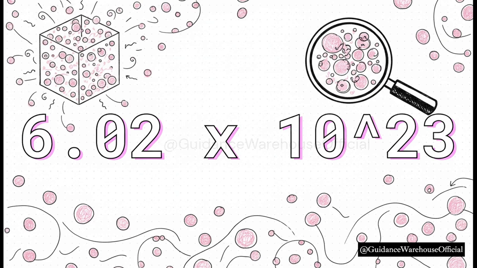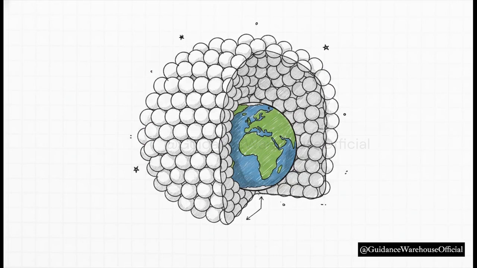This is known as Avogadro's number. To wrap your head around how unbelievably massive this number really is, consider this classic textbook analogy. If you had Avogadro's number of ping pong balls, they wouldn't just fill up your room. They would literally cover the entire surface of the Earth to a depth of roughly 40 kilometers. Good luck finding that many paddles, right?